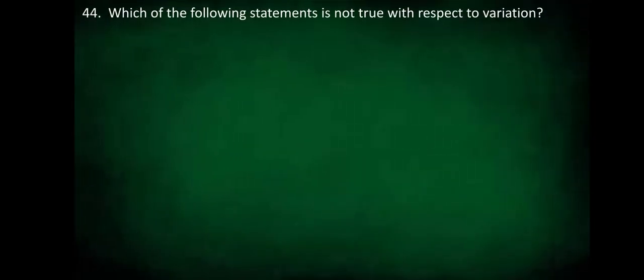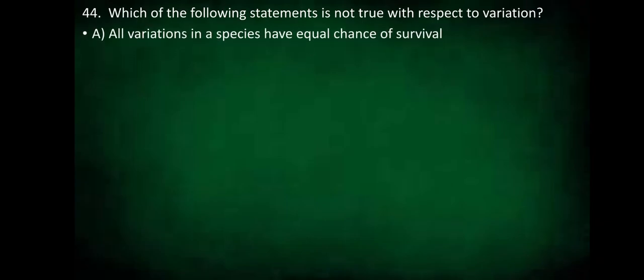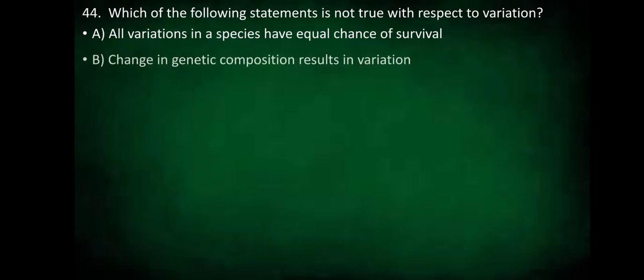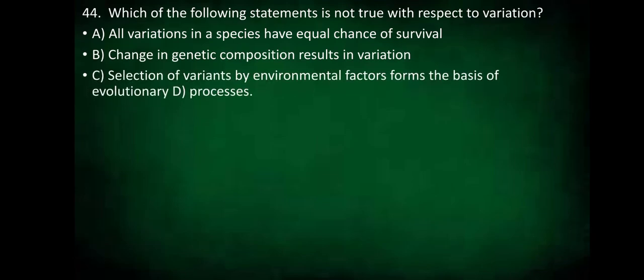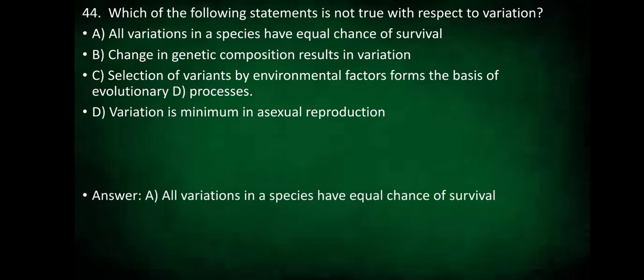Which of the following statements is not true with respect to variation? All variations in a species have equal chance of survival. Change in genetic composition results in variation. Selection of variants by environmental factors forms the basis of evolutionary processes. Or is it option D? Variation is minimum in asexual reproduction. The answer is all variations in a species have equal chance of survival.